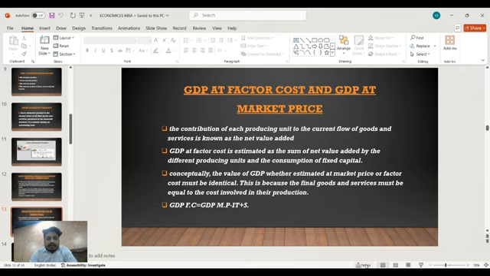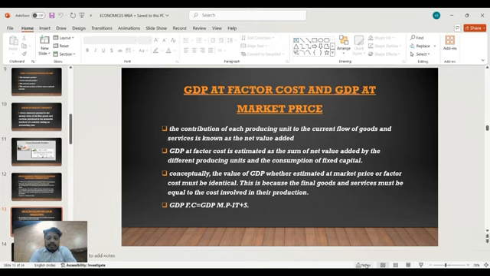Next is gross domestic product at factor cost and gross domestic product at market price. The contribution of each producing unit to the current flow of goods and services is known as the net value added. GDP at factor cost is estimated as the sum of net value added by the different producing units and the consumption of fixed capital.